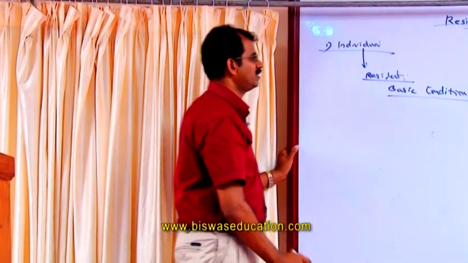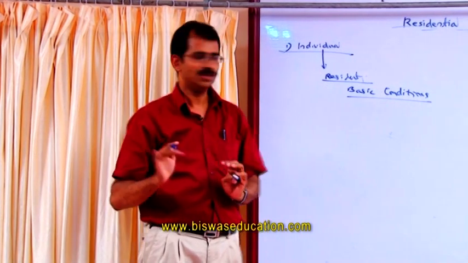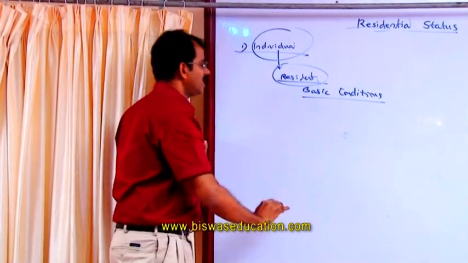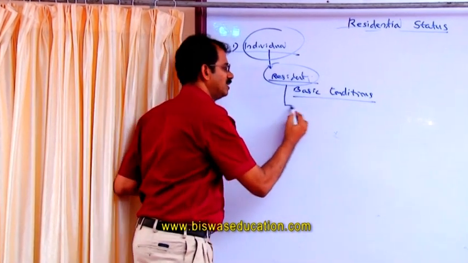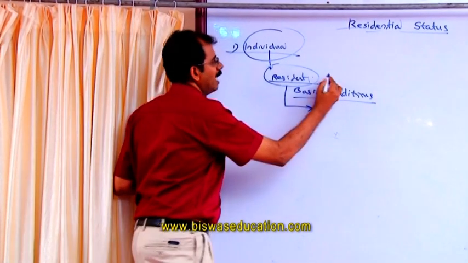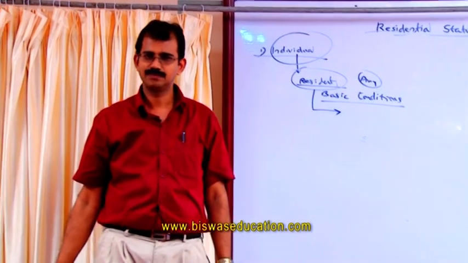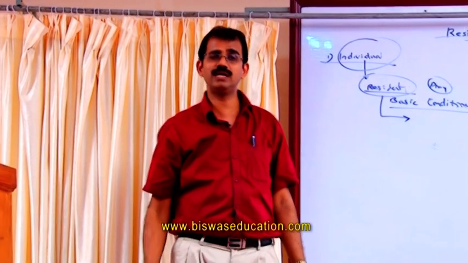So, an individual is a resident when he satisfies any, I'm stressing, any of the basic conditions. Now, I have to say which are the basic conditions.